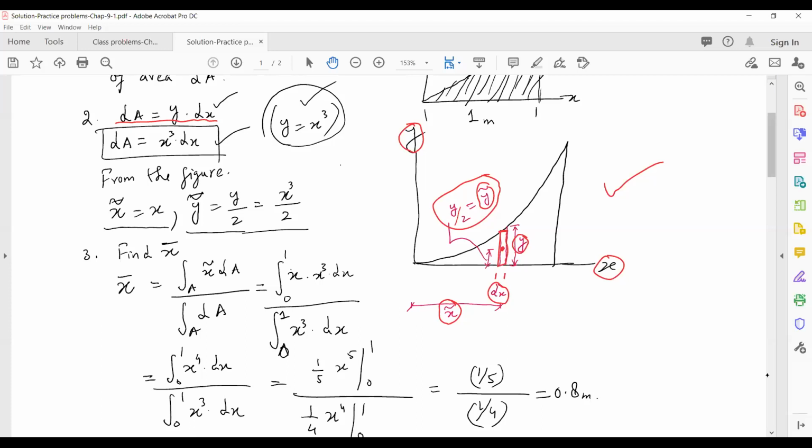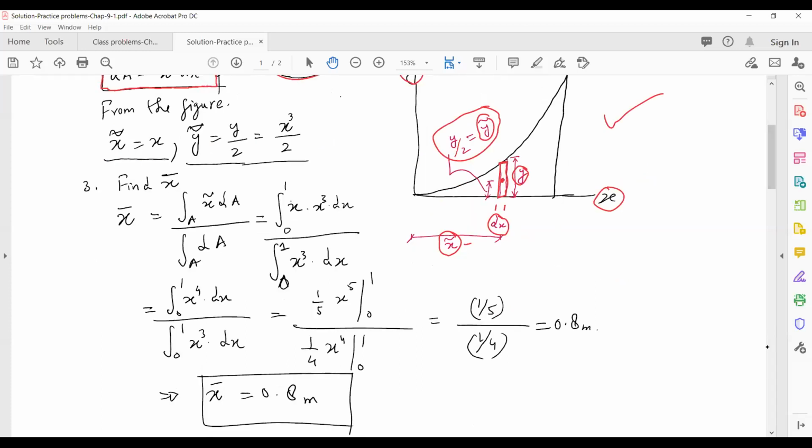Okay, but we already know that y equals x cubed, right? So let's put that in this area equation, and we can find this area in terms of x cubed times dx. So area dA equals x cubed times dx. Now from this figure we can also say that x bar equals x, and y bar equals y by 2.